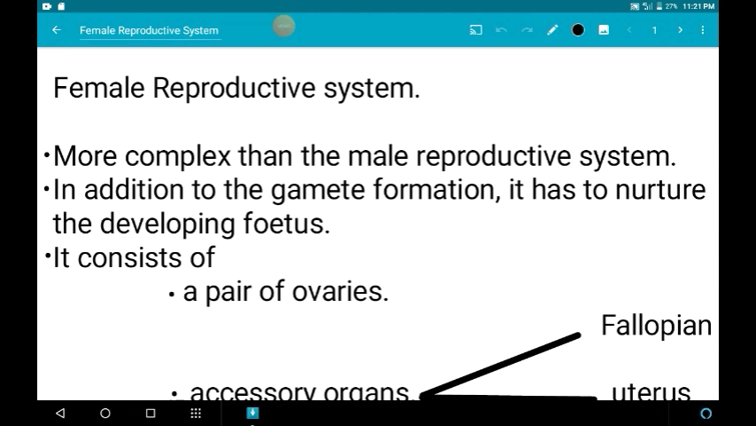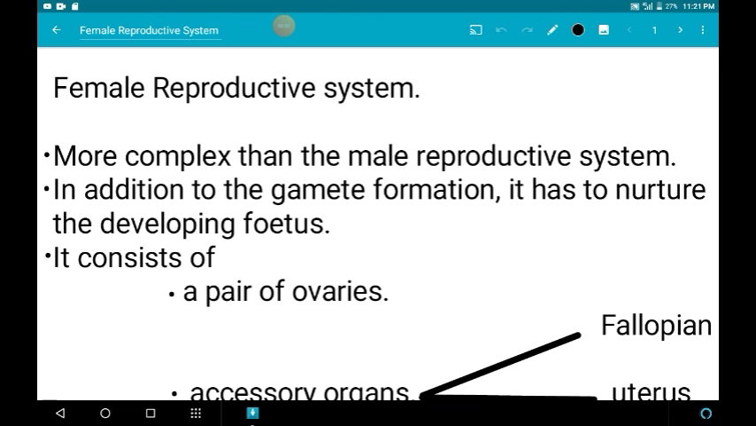Hello students, today we are going to learn about the female reproductive system. Usually the female reproductive system is more complex than the male reproductive system. Why is it more complex? Because in addition to gamete formation, the female reproductive system has to nurture the developing fetus. That means it has to take care of the developing fetus at the time of pregnancy.